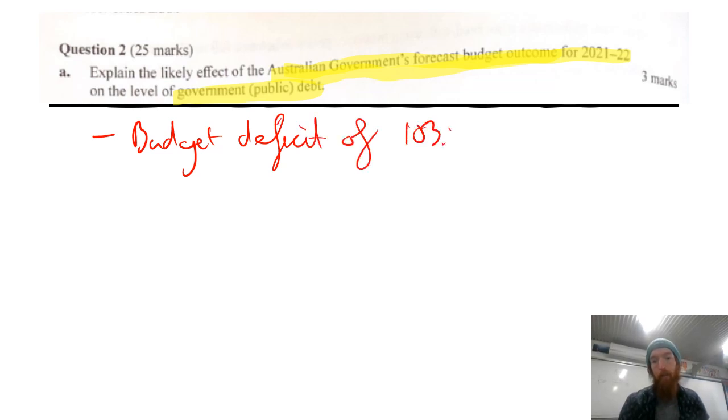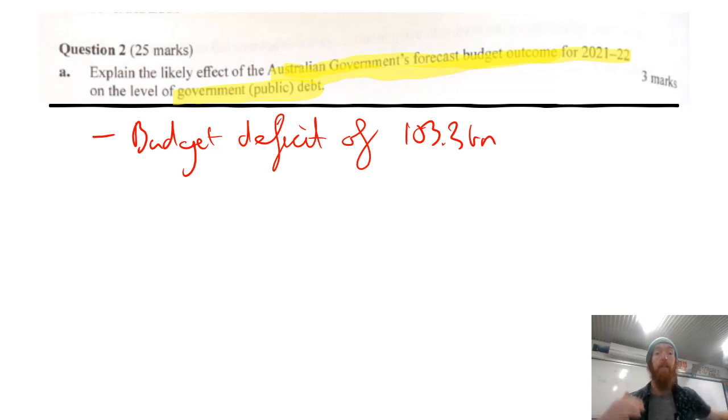On the level of government public debt, a very important thing when talking about government or public debt is that you are talking about what the government owes overseas as well as the private sector. So it's not just overseas debt, it's both within the country and overseas. So explain the likely effect of the forecast outcome. So being able to say that it's going to be a budget deficit forecast for $103.3 billion. Saying that an expansionary budget deficit, great too, for the 2021-2022.